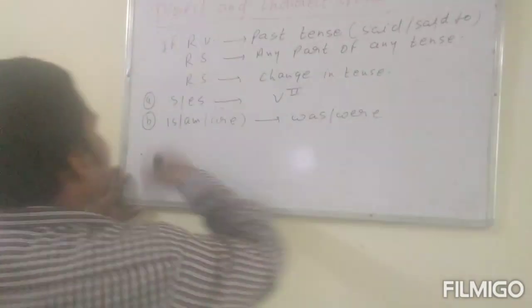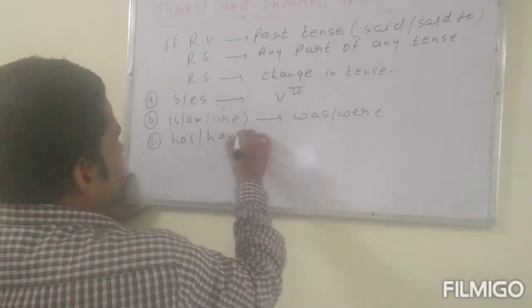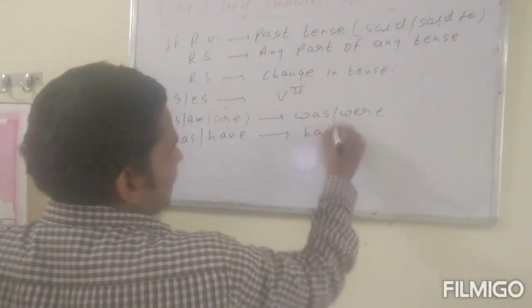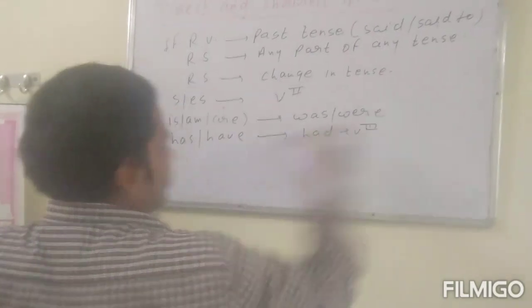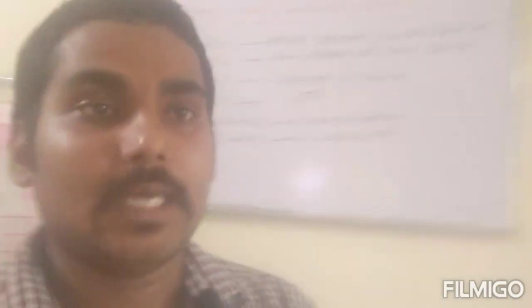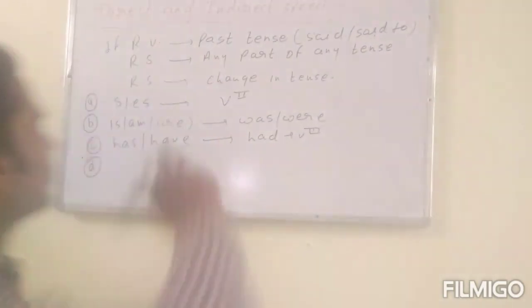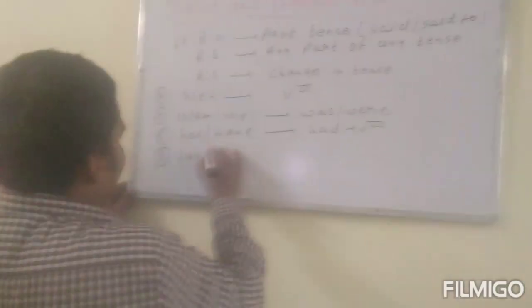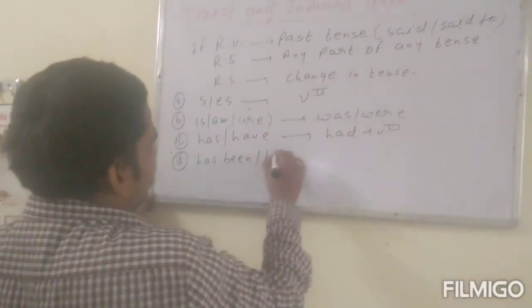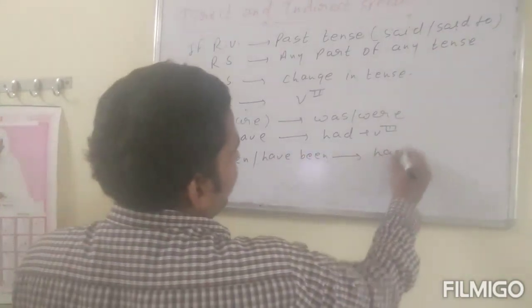Remember, is, am, are change into was. Second, has, have, meaning present perfect, changes into past perfect, meaning had plus third form. Next one is present perfect continuous. We know very well the helping verb of present perfect continuous is has been or have been. Has been or have been will change into had been.